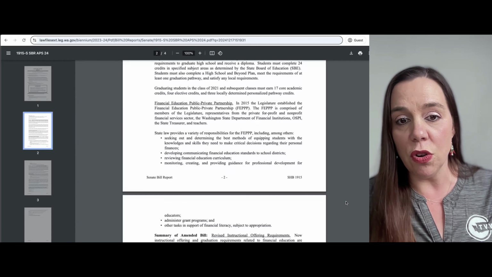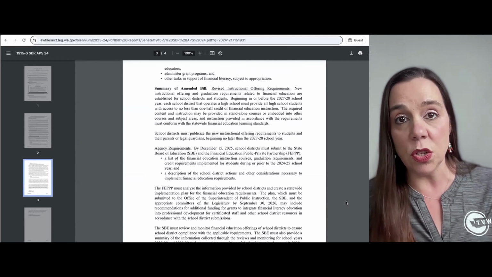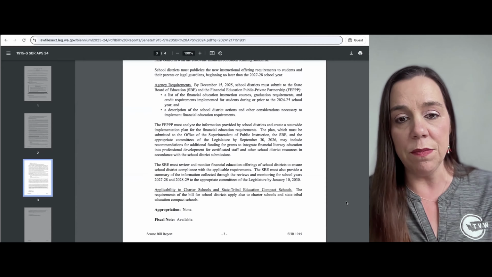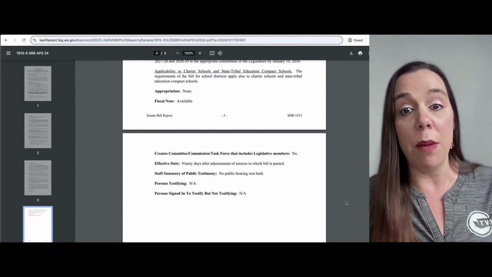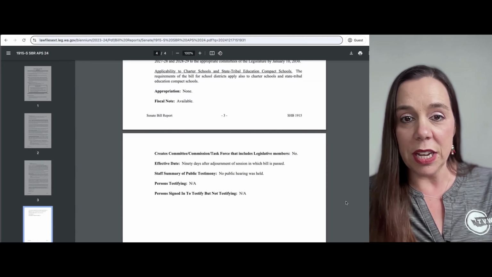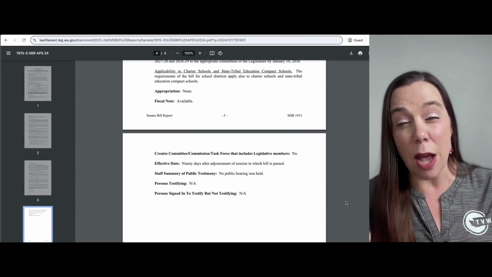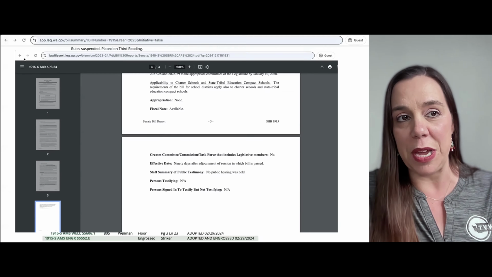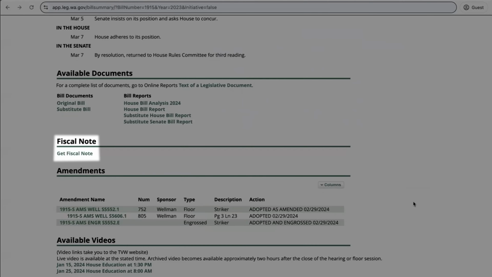If you continue scrolling down, then you get a summary of if any amendments or any changes were made to the bill. And then what happened if there was any public hearing or public testimony. For this one, doesn't look like there was a public hearing in the Senate, but if there was at this time, this is where the summary of that public testimony would be. Let's go back. Below, you have the fiscal note.